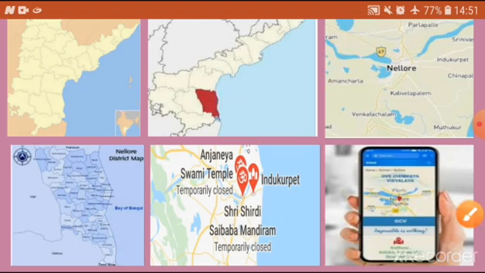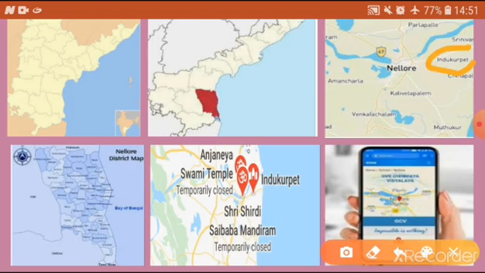In the third picture, in Nellore district, Indukurpet. So remember one thing here, just for understanding purposes, I took our school name, village name and our Indukurpet Mandal only. So you can apply this to your villages, your house localities also.